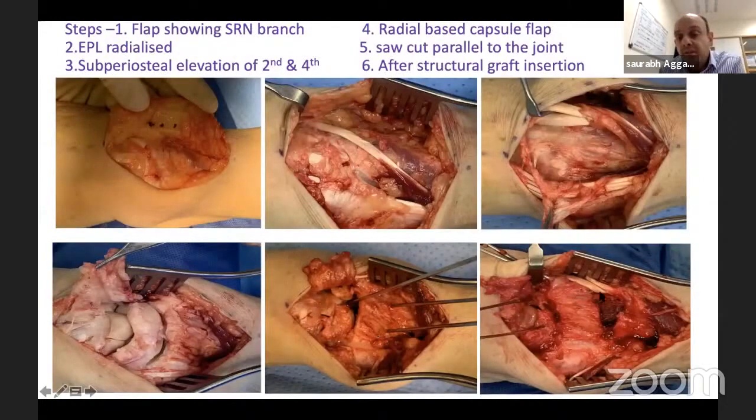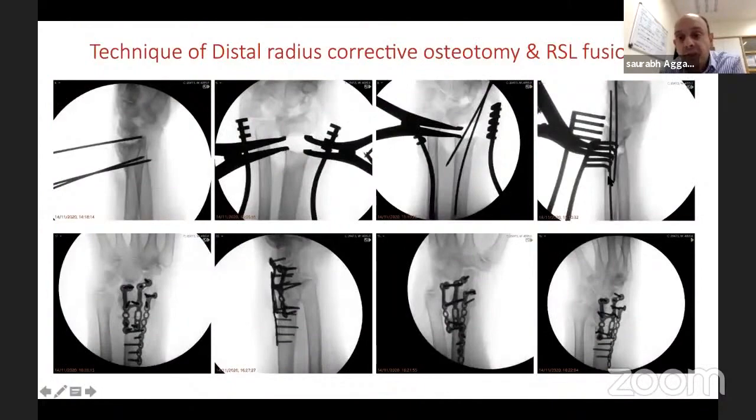Once I've done all this, then iliac crest bone graft, and I put corticocancellous graft here. You can see the cortical chip because, again, cortical structural graft, good strength, and it will support your plate. And you can see now I put two wires, one in lunate, one in scaphoid, so that I can get the orientation right, use them as joysticks. So this is the stage here, basically. And then once you're happy, you put your plate on.